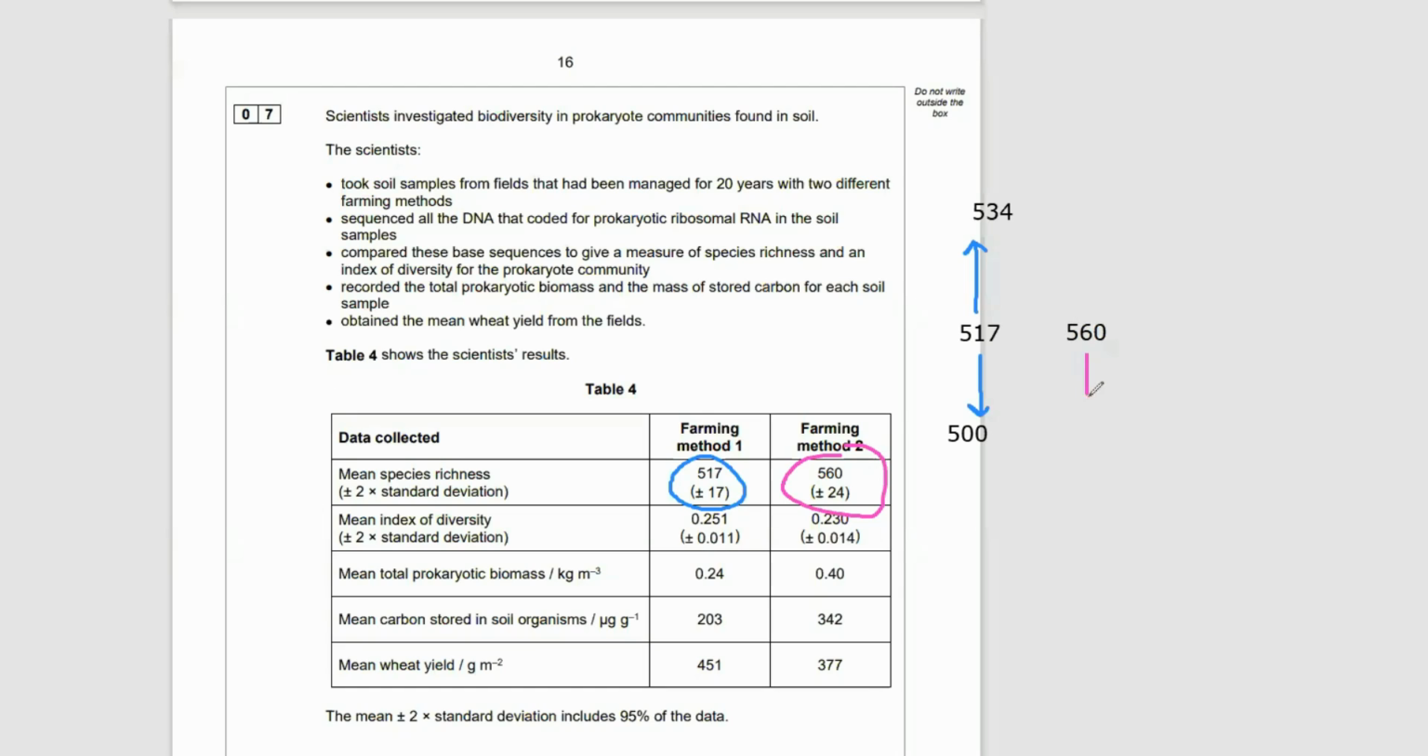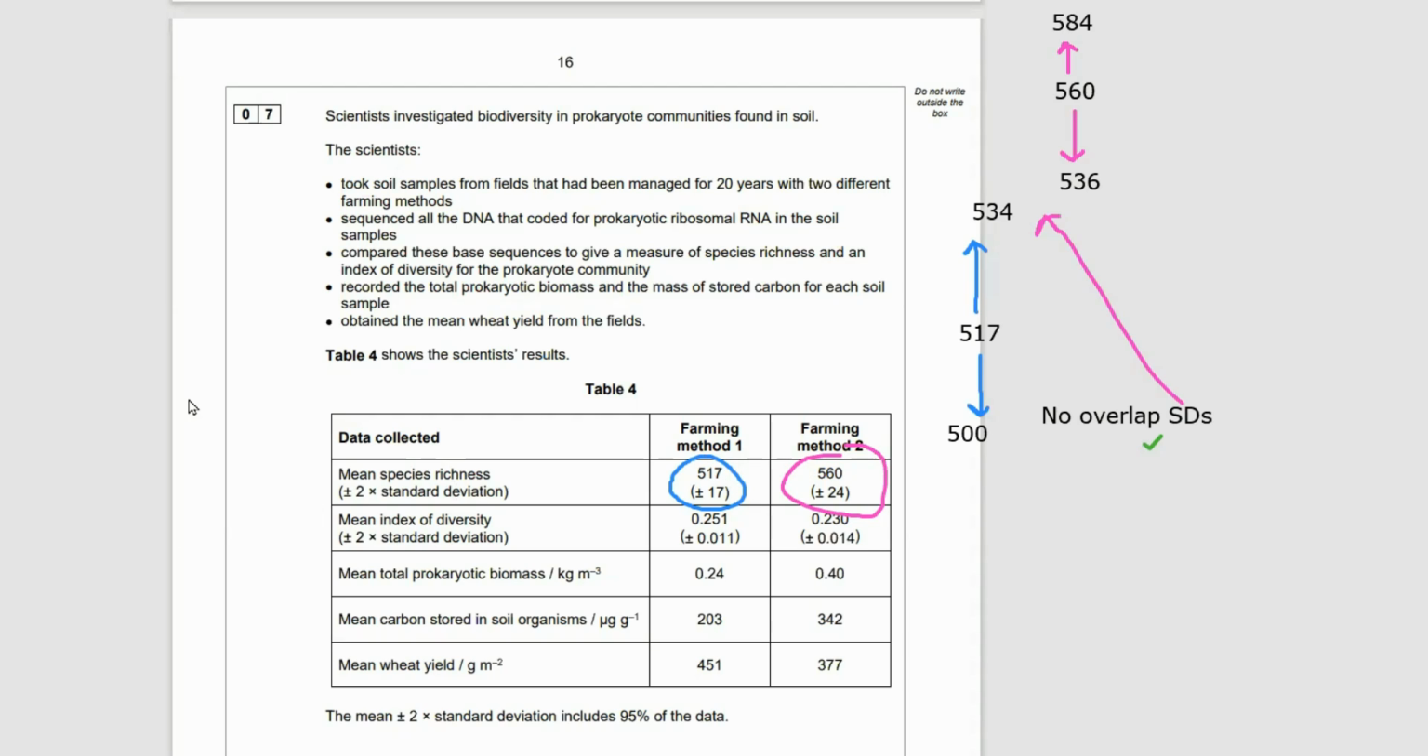Is there overlap between farming method 1 and farming method 2? So farming method 2 is a mean of 560 with a plus or minus of 24. So it goes from 560 to 36. Now I'm going to move this just to show you. Obviously, the mean of 560 is going to be a lot bigger, but look at this. There's a gap here. So that goes up to like 584. But there's a gap here between 536 and 534. There is no overlap in the standard deviation between farming method 1 and farming method 2.